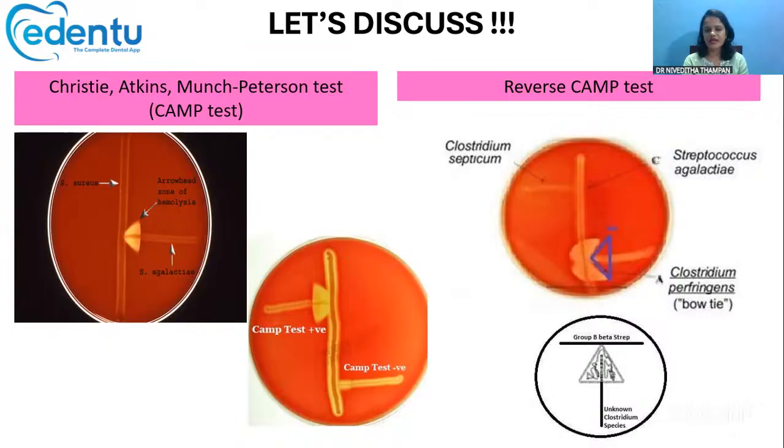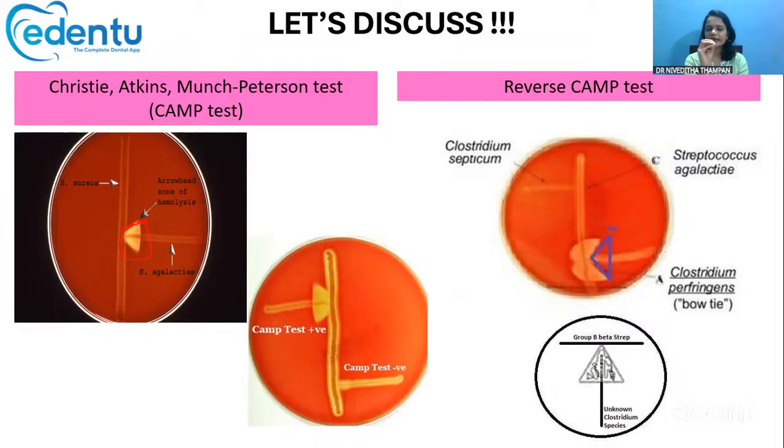So how do you perform this CAMP test? Take Staphylococcus aureus and make a streak in the culture media. Then take a group B Streptococcus species like Streptococcus agalactiae and make a streak perpendicular to the Staphylococcus aureus, and observe it after some time. What you will see is an enhanced area of hemolysis, typically the arrowhead hemolysis.